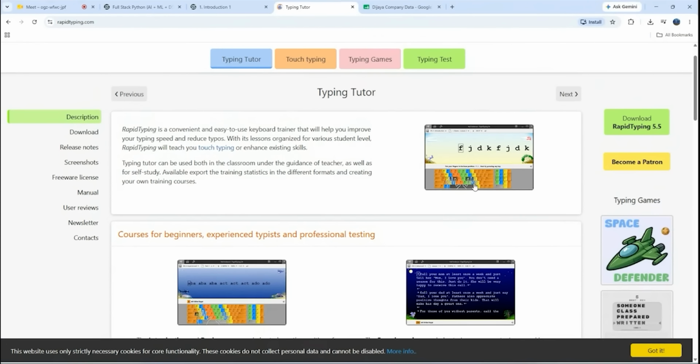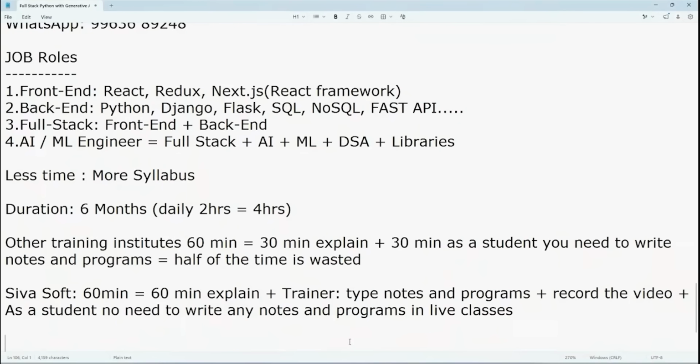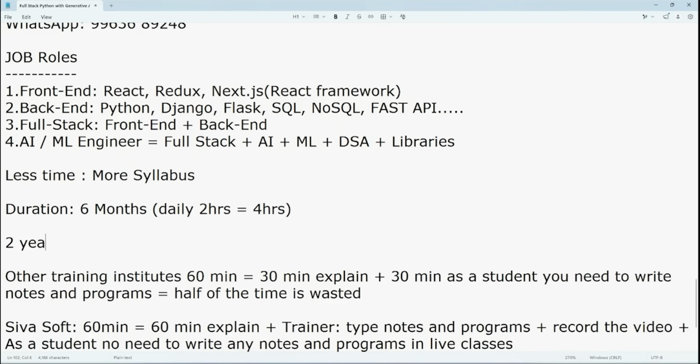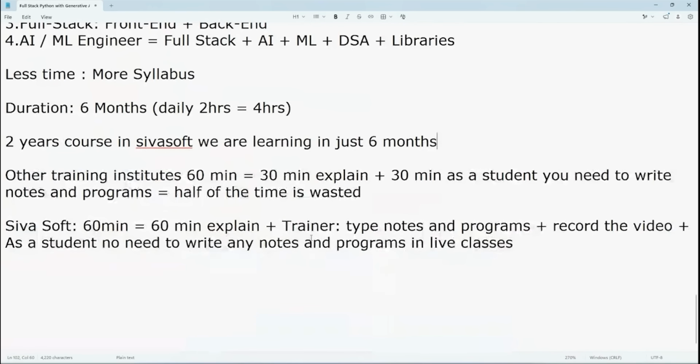Now I think you got the clarification on how SIVASOFT is mainly different from other training institutes. And also, if I compare with other training institutes, their course is 2 years. The 2 years course, in SIVASOFT we learn in just 6 weeks. Just by saving this valuable time, and here it's 2 hours, not 1 hour. So that means 4 times more syllabus that you are going to learn compared with other training institutes.